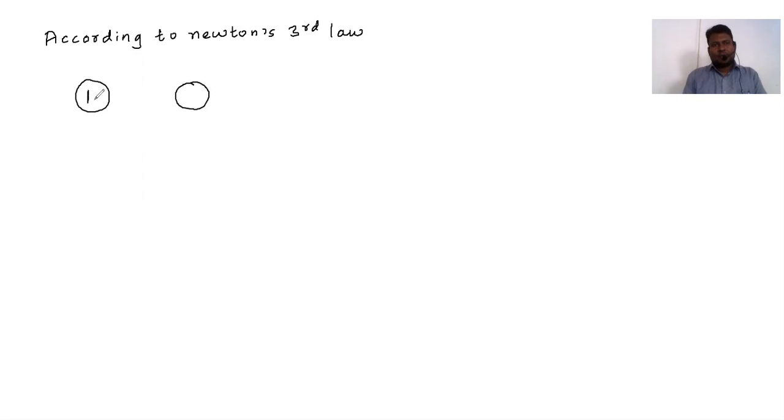ठीक है, so this is A and this is B. So A is going to apply force over the body B. तो A जाके force apply करने वाला है body B पे. So इसको कैसे implicate करते हैं हम लोग? We are going to write FBA. What it is? This is FBA. This is called as action force. ठीक है, okay. Now this is for before collision scenario.